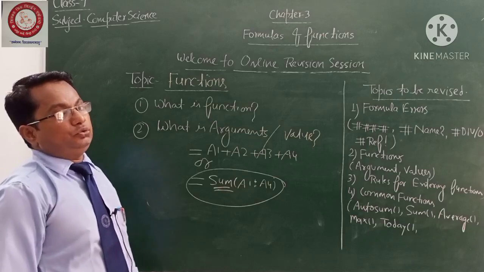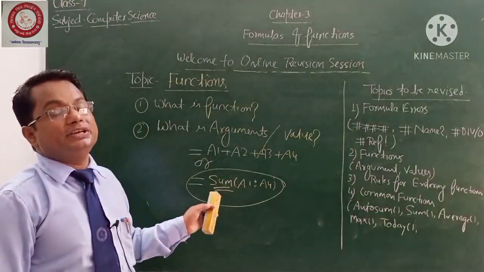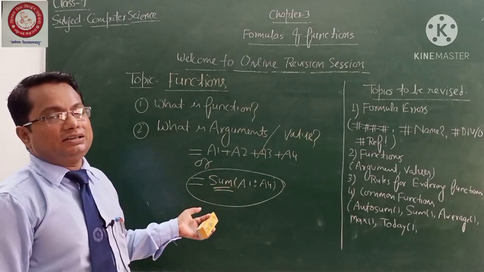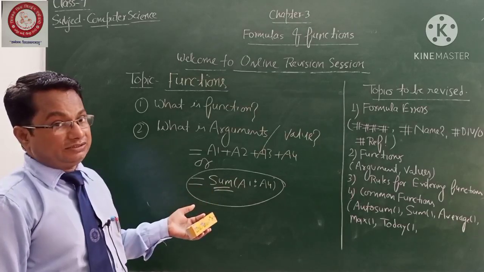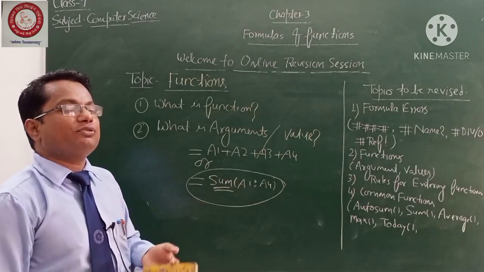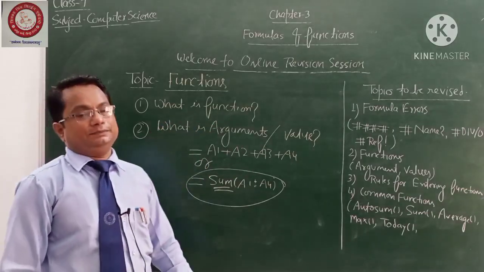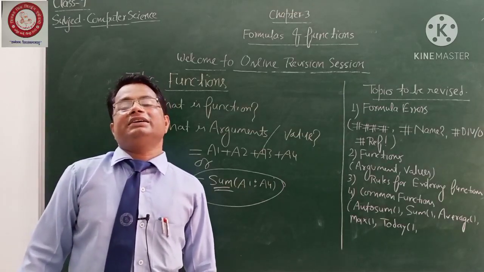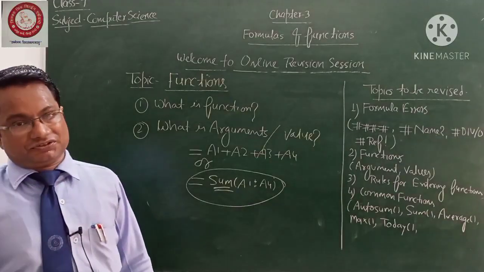But this SUM word is predefined. It can't be changed. You do not make any kind of change; exactly as it is you have to use it in your Excel sheet. So many more kinds of formulas are there in your Excel sheet, in your formula tab. You can use them. I will also give you some of the common functions. So let me give you the definition. Functions are nothing but a kind of predefined formula that is used for calculation purposes.